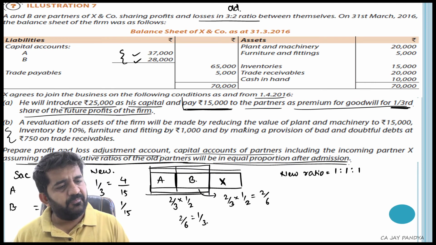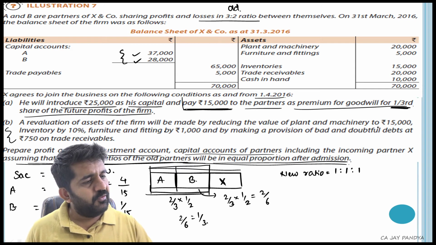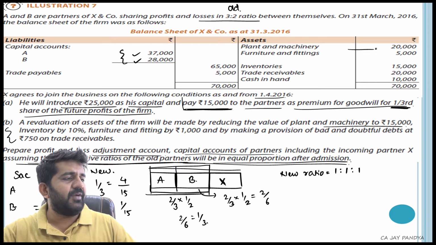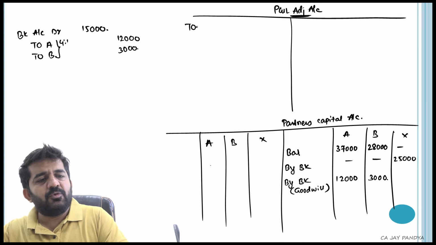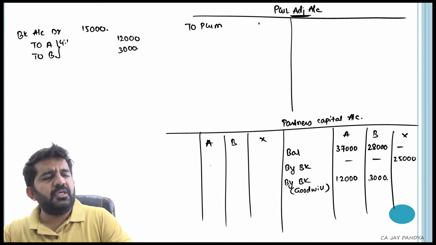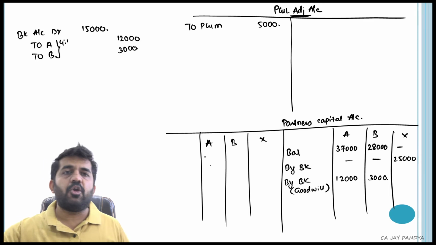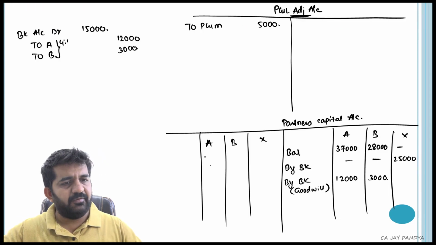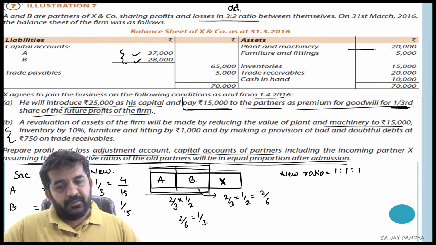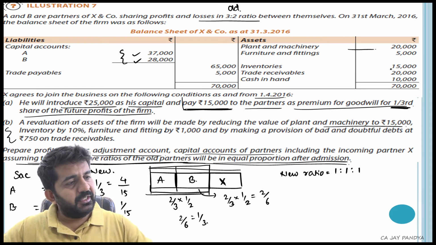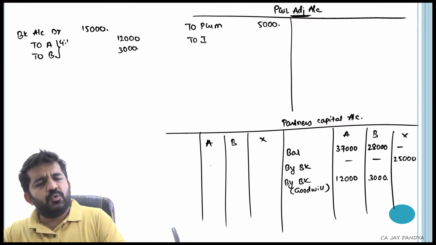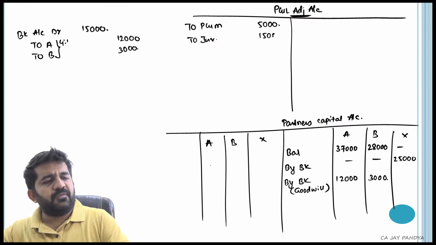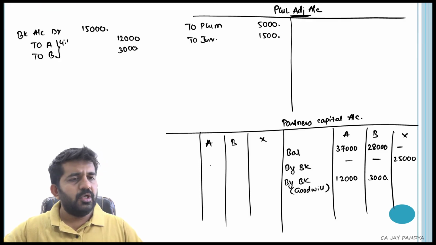Revaluation of asset of the firm will be made by reducing the value of plant and machinery to 15,000. It is 20,000, so it will be reduced by 5,000 rupees. What is the journal entry passed? P&L adjustment account debit to plant and machinery 5,000 rupees. We are not preparing balance sheet, so second effect will not be given. Inventory reduced by 10%. It is 15,000, so it will be reduced by 1,500. P&L adjustment account debit to inventory.